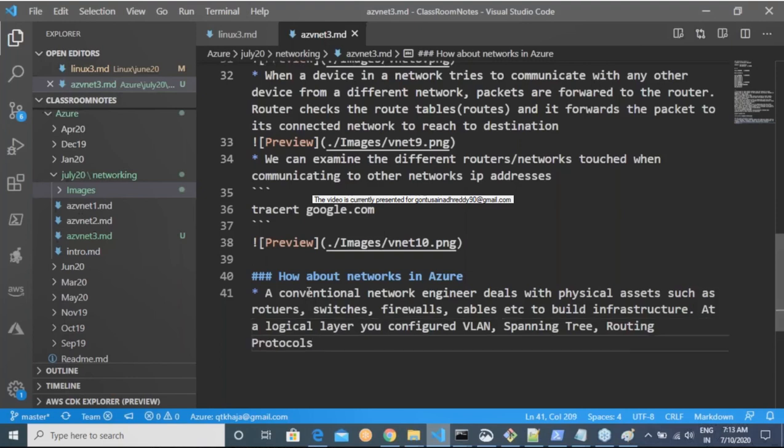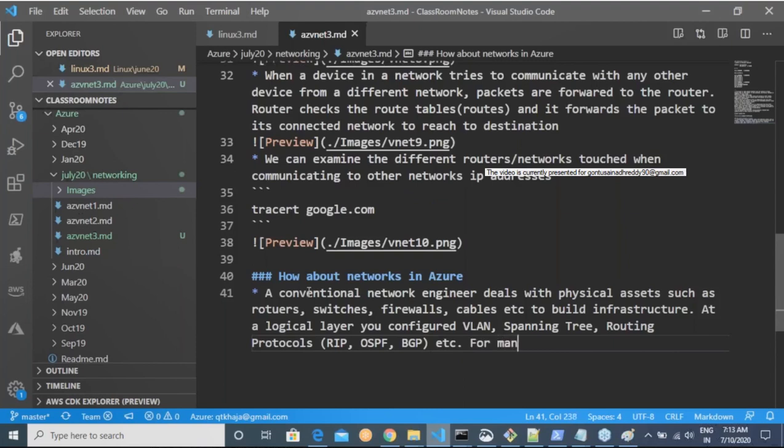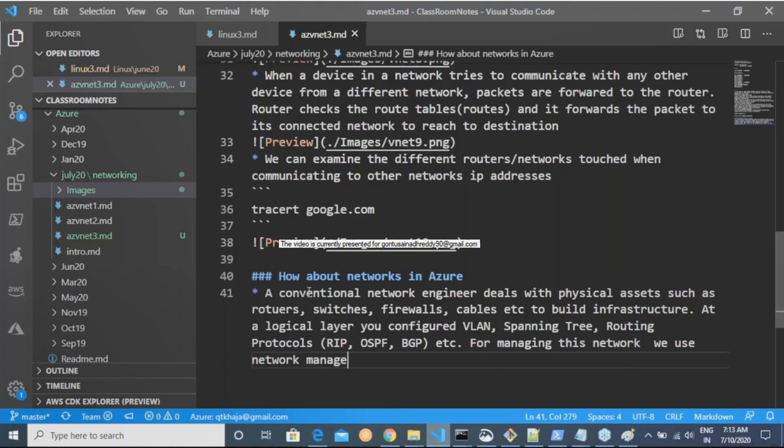Generally we have routing protocols like RIP, OSPF, BGP, etc. For managing this network, we use network management tools and some CLIs like traceroute and all other stuff.